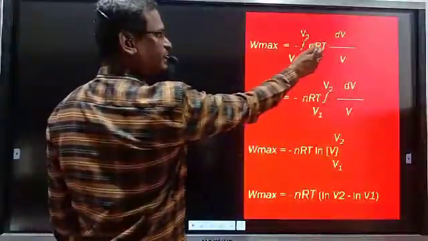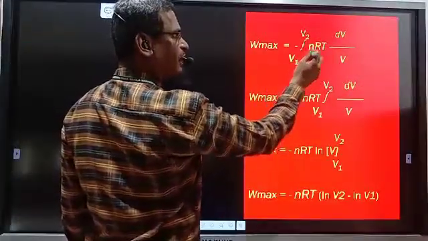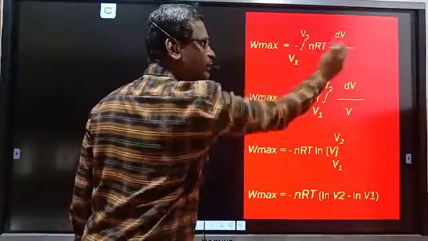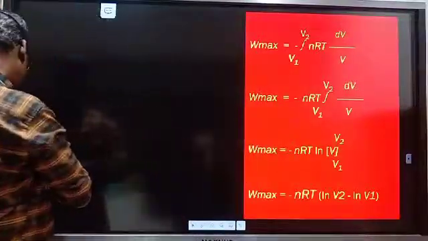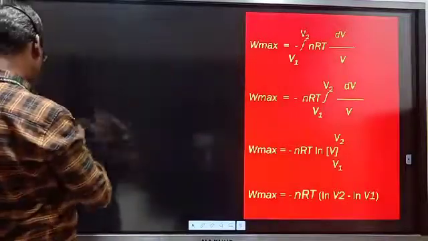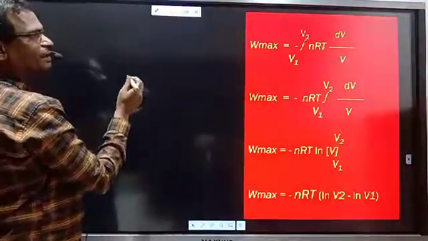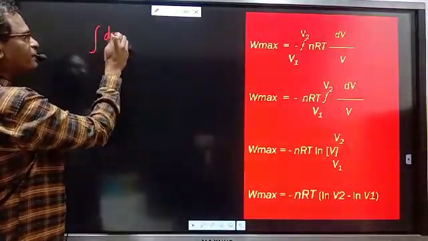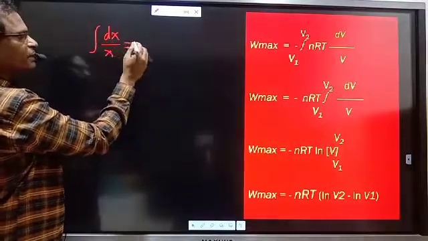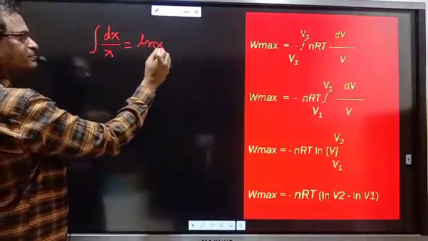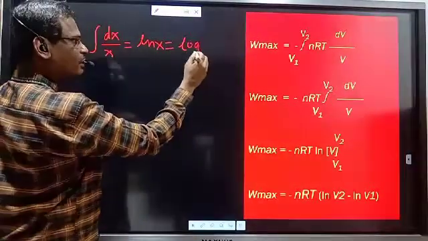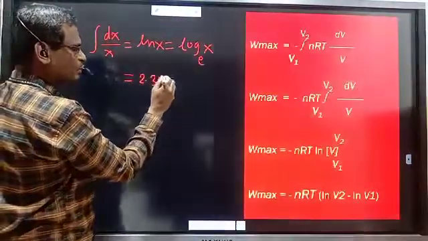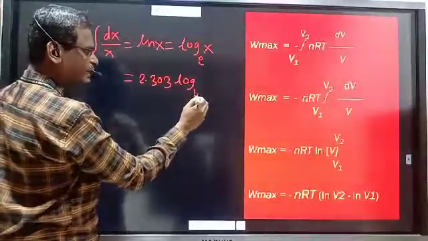Replacing P by nRT upon V, we get W max is equal to minus the integration from V1 to V2 of nRT dV upon V. Now in mathematics, there is a rule of integration: the integration of dx upon x is equal to ln x, that is log to the base e of x, or 2.303 log to the base 10 of x.